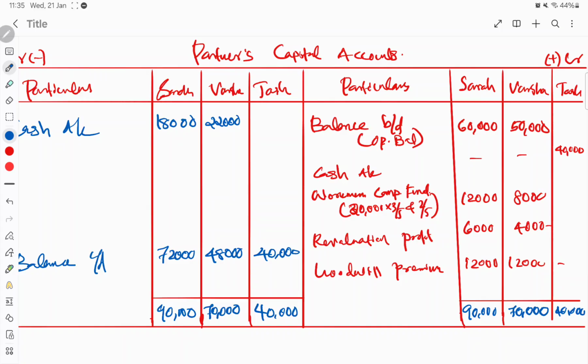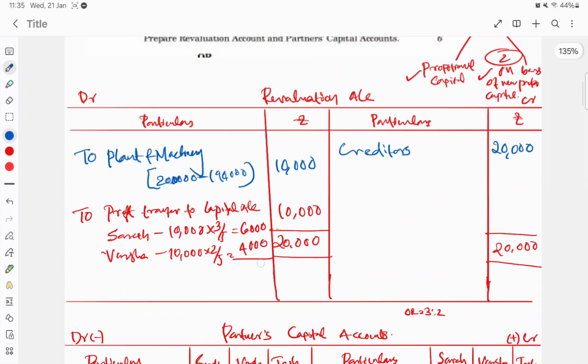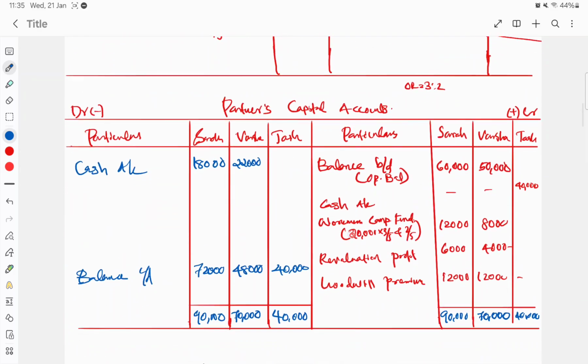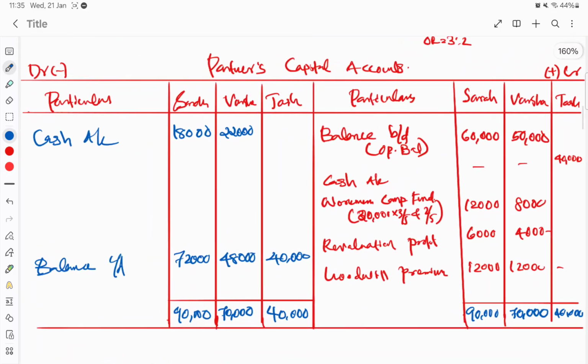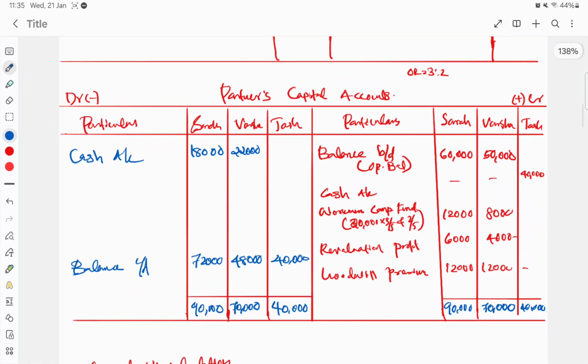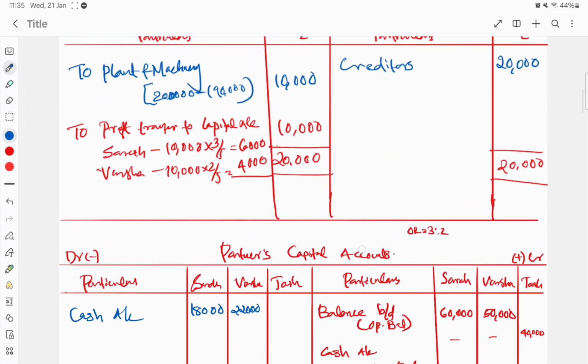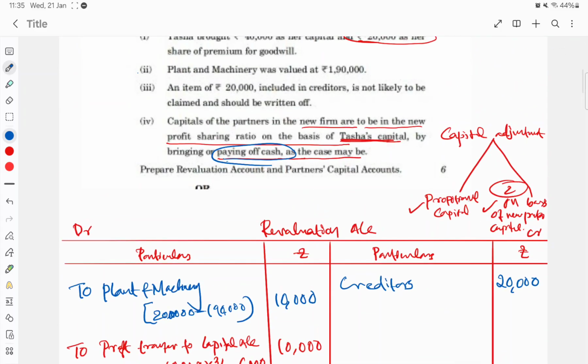So this is all about the calculation of your partner's capital account and your revaluation account. If you are practicing, it will be easy. You can complete it within 10 minutes itself. Okay, so this is the second method of your capital adjustment. The proportionate capital I will show you in another video. Okay, thank you.